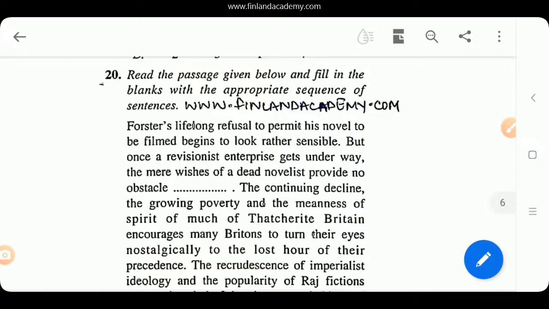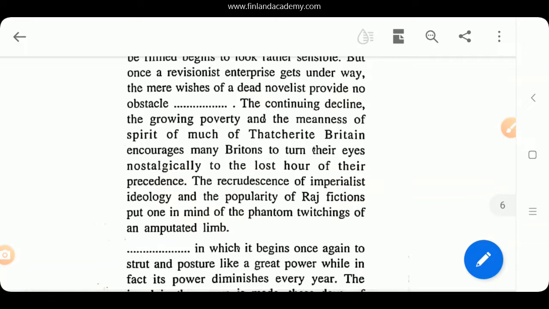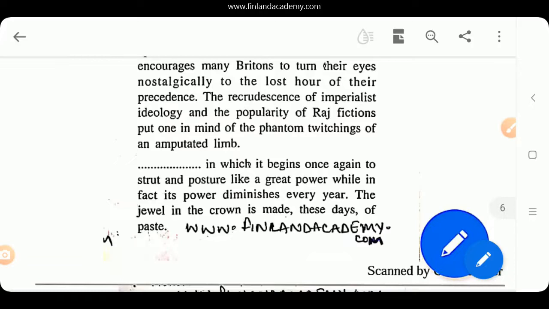The continuing decline, the growing poverty, and the meanness of spirit of much of Thatcherite Britain encourages many Britons to turn their eyes nostalgically to the lost hour of their precedents. The recrudescence of imperialist ideology and the popularity of Raj fictions put one in mind of the phantom twitchings of the amputated limb. In which it begins once again to strut and posture like a great power, while in fact its power diminishes every year. The jewel in the crown is made these days of paste.